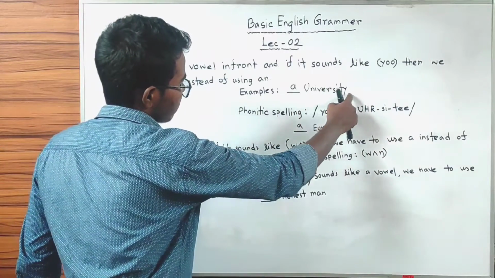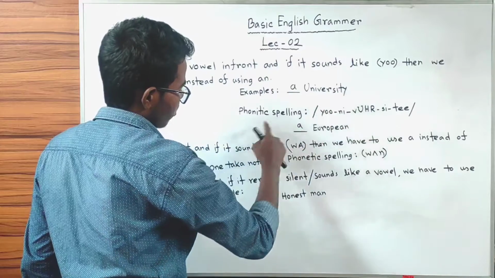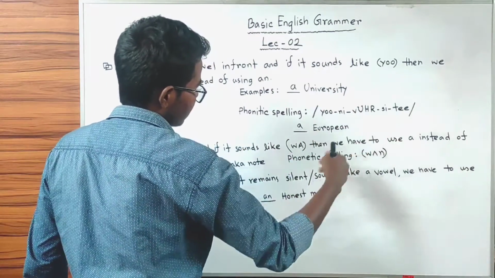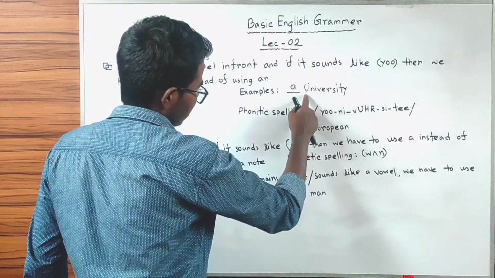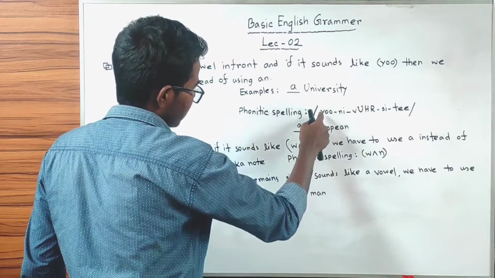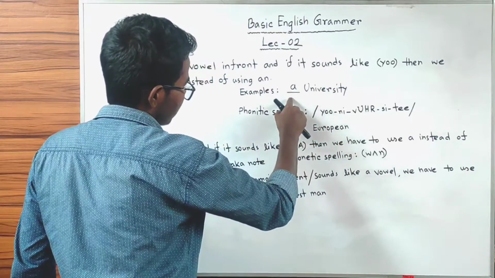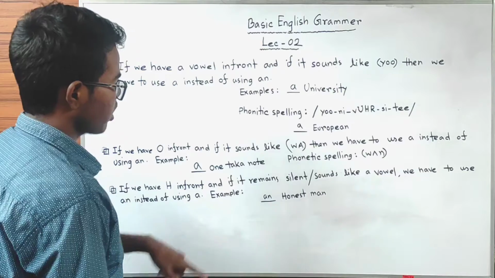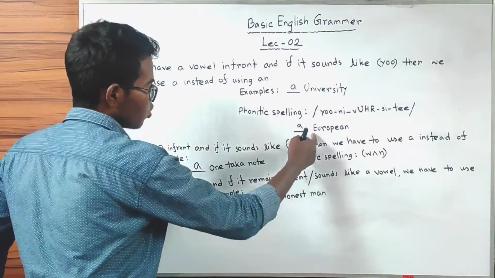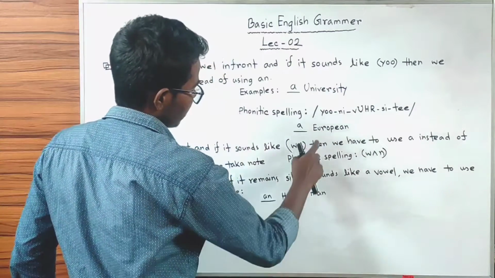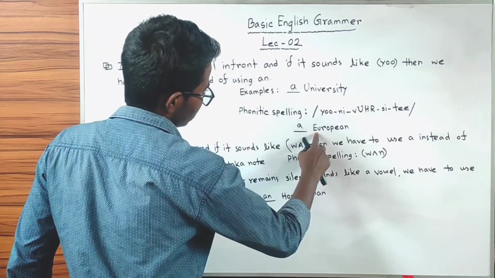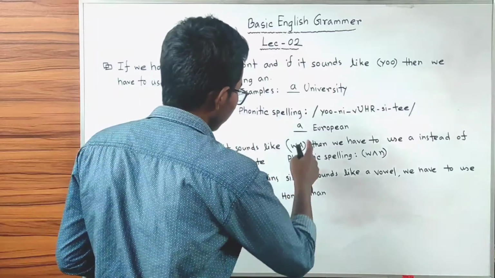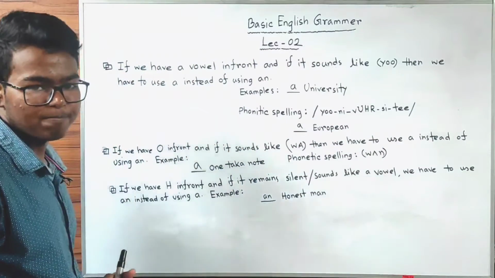University. If you look at the phonetic spelling, university, here we have u in front and it sounds like u, so we have to put a instead of using an. A university. We have another example here. European. We have e in front and both e and u sound like eu, so we have to put a instead of using an.